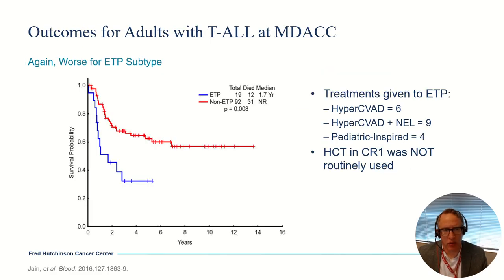We've also seen that the outcomes are quite a bit worse in the MD Anderson experience, which is shown here. Most of these patients were treated with some form of hyper-CVAD-based therapy. Transplant was not routinely being used for these patients, but nonetheless, you can clearly see the blue curve here showing much worse outcomes.